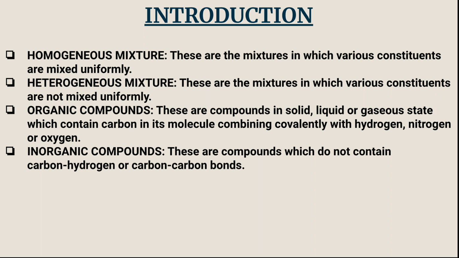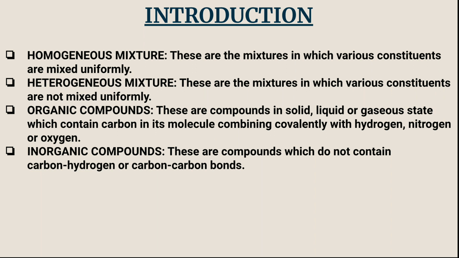Like homogeneous mixture, for example, sugar solution. When sugar is mixed with water, the sugar particles are present in the water in a uniform manner, whereas for heterogeneous mixtures, an example may be sand. The constituents of sand are not only silica but some other substances like mud, dust particles, some metals and minerals are also there.